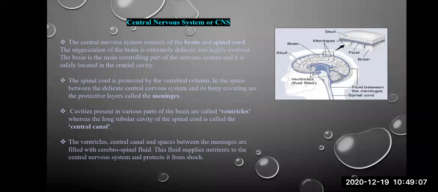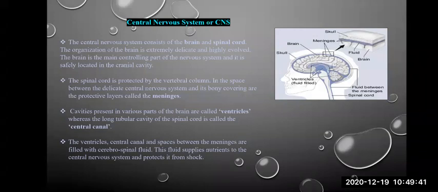Besides acting as a shock absorber, cerebrospinal fluid also provides nourishment to the nervous tissue, and it protects the brain from getting desiccated. What is the meaning of desiccated? Over a period of time, if a person is not drinking water, but the internal organs require an appropriate amount of water, the internal tissues will start drying off.